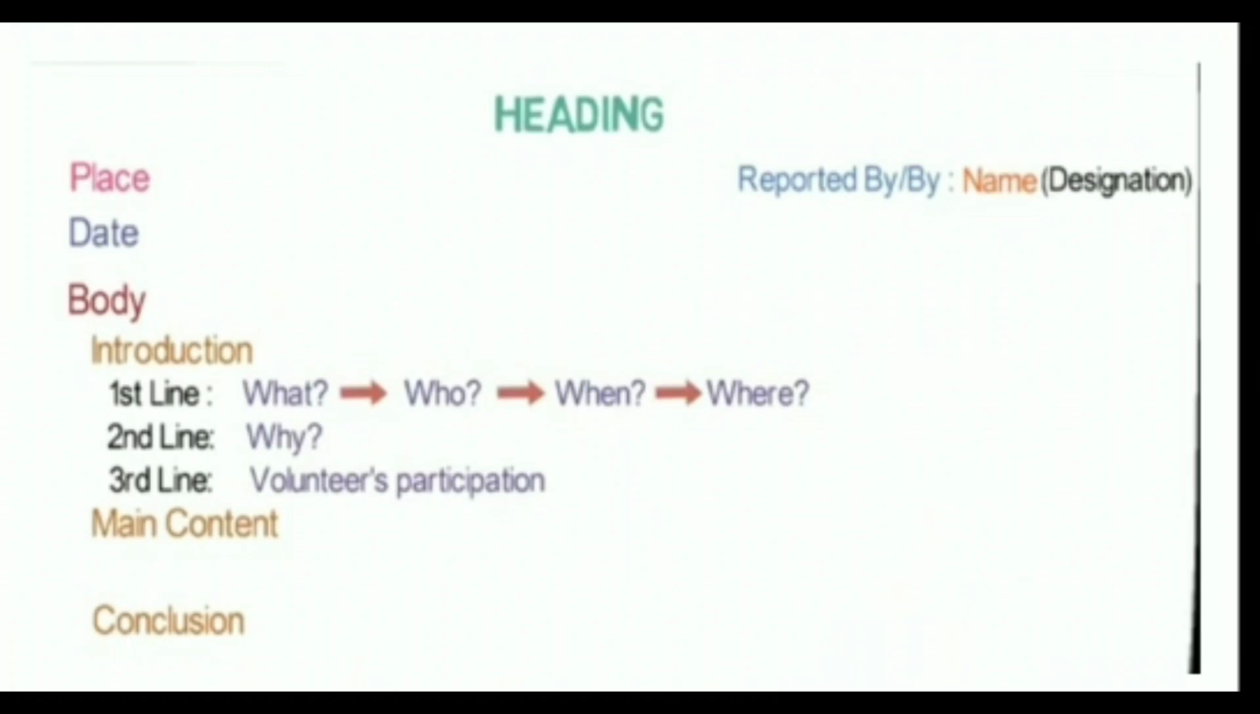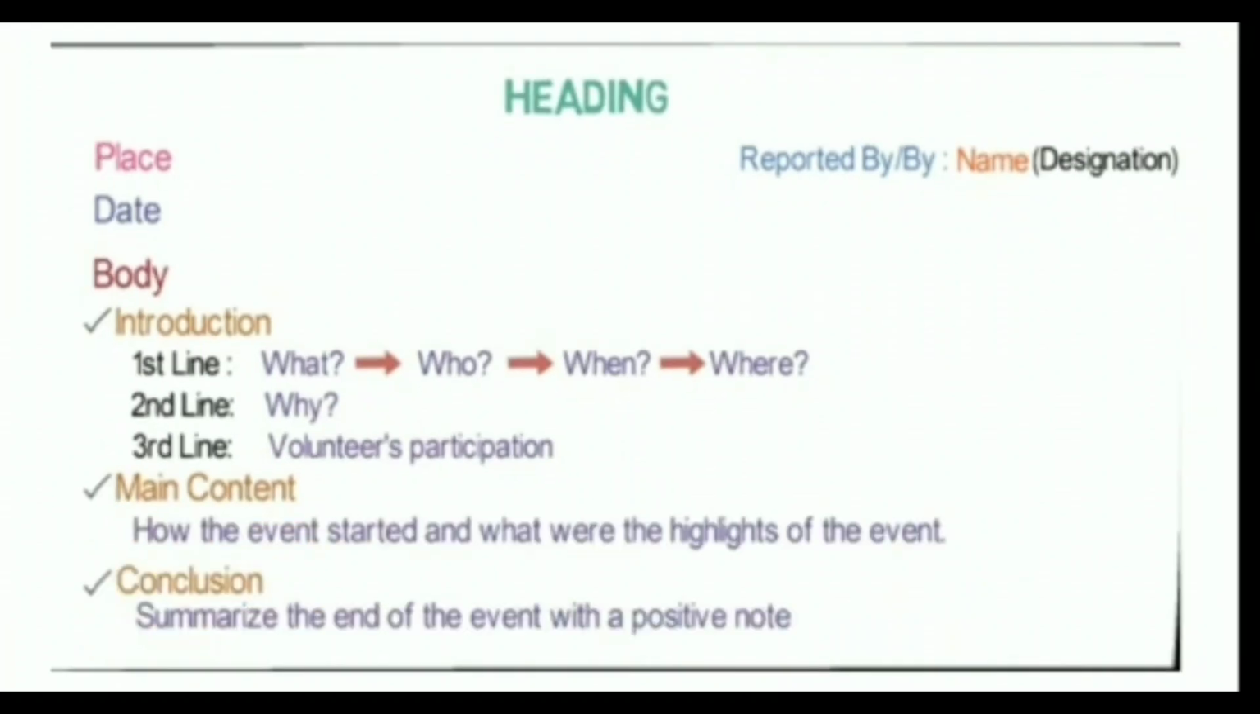And second will be why we have presented this report, and third will be voluntary participation. For example, there will be subordinates of your events where you have other implications. It will be covered in the third one. Second will be the main content. What is main content? Main content is how the events started and what were the highlights of the event.